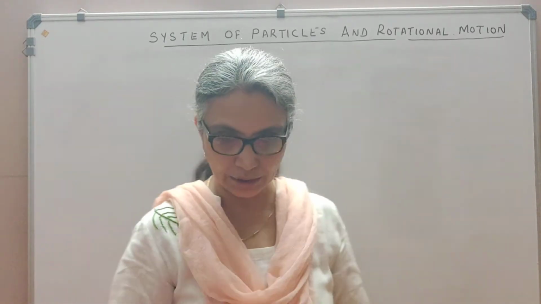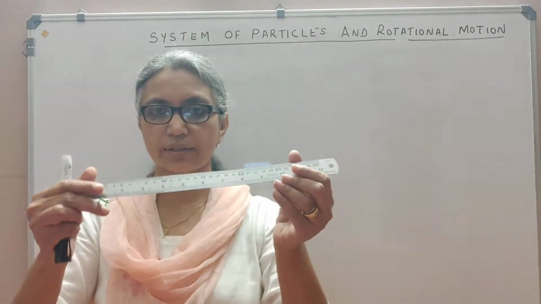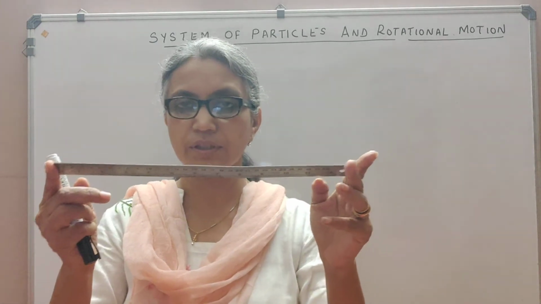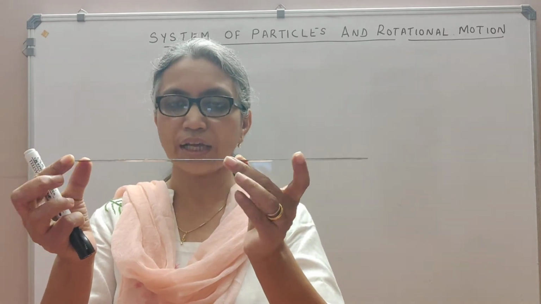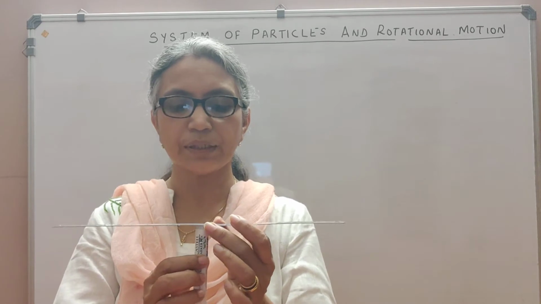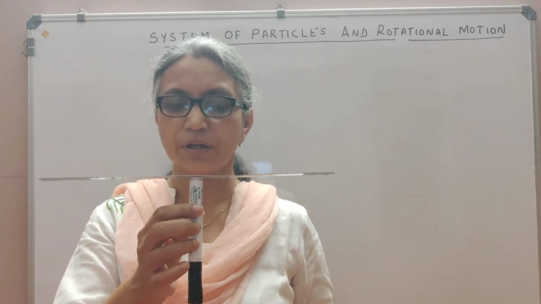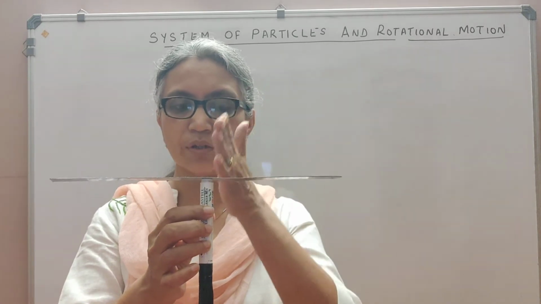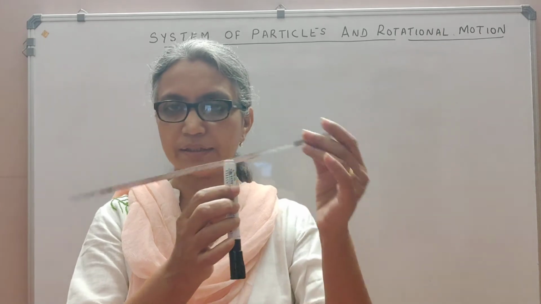Now if I take a scale like this, obviously this being symmetrical, the center of the scale must be the center of mass. So the whole gravitational force will be acting at the center of mass. If I simply balance it here at the center, you see I can balance it now because I'm applying an upward force where the whole mass of the body is acting. At any other point I cannot balance it, right?